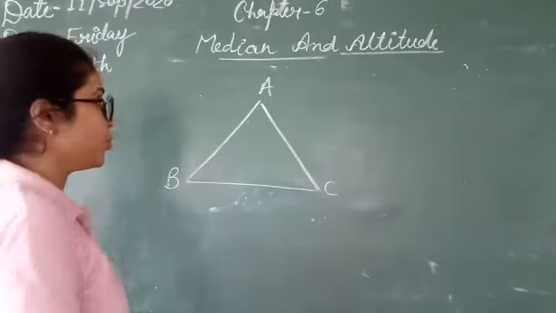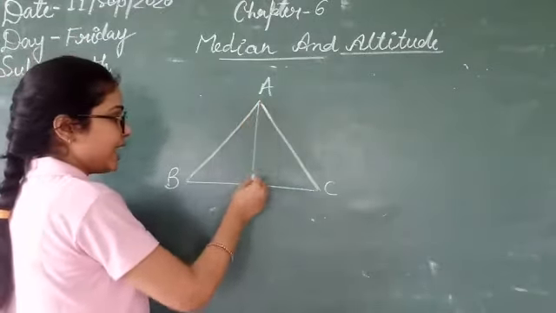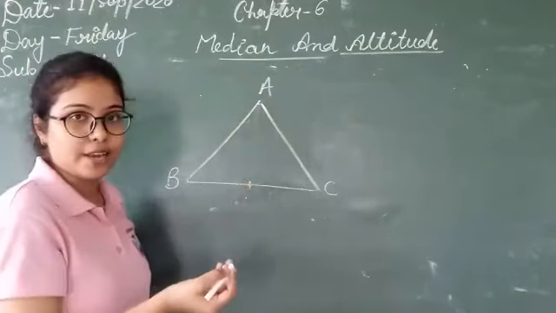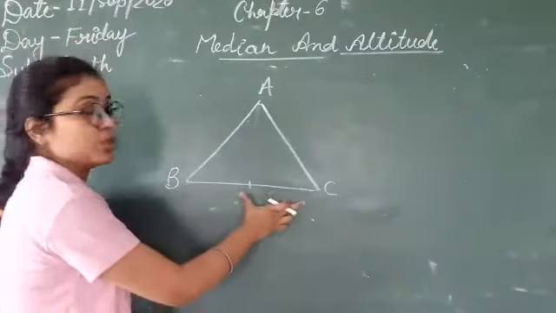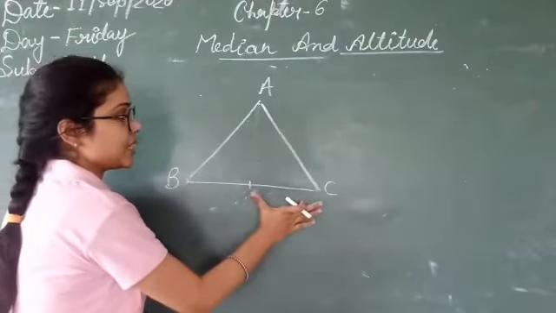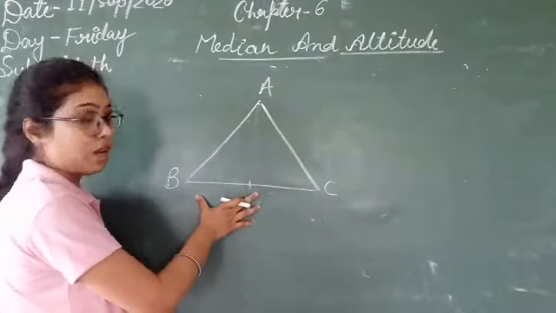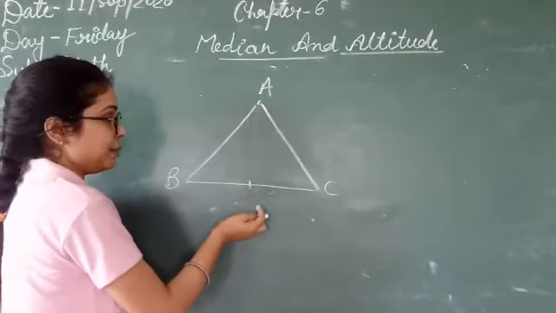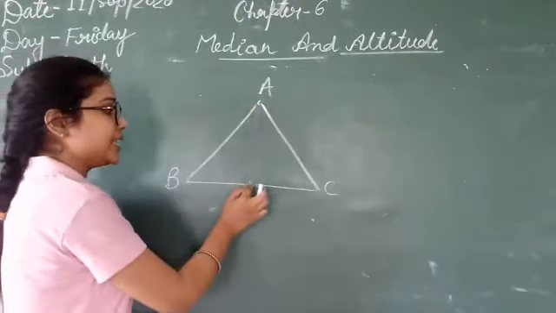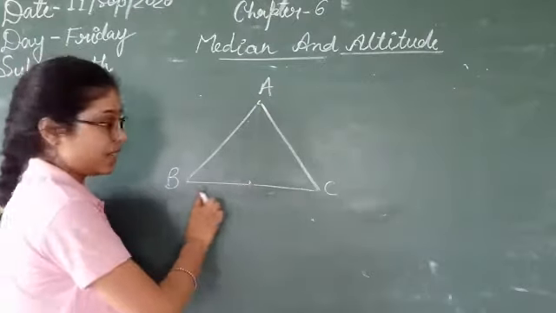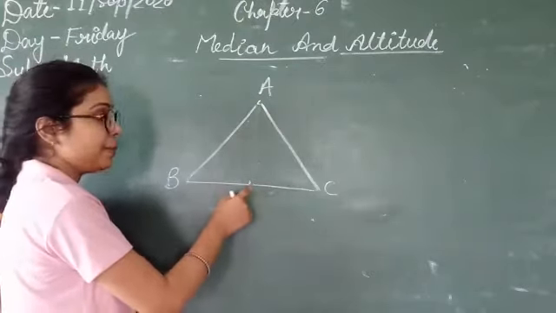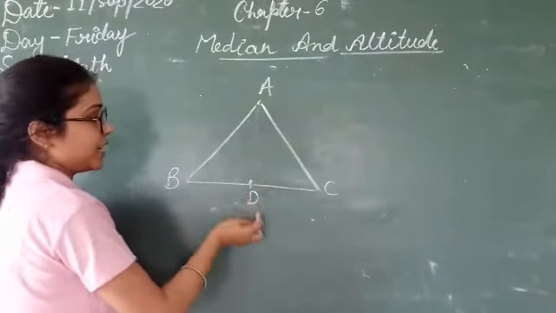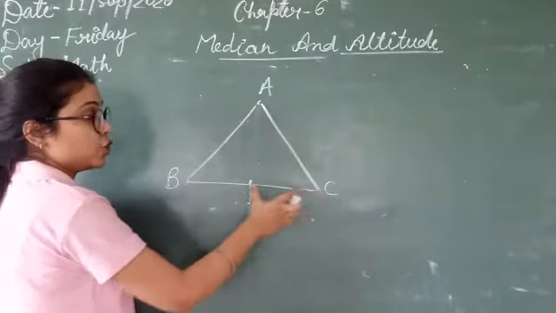But there is a condition. You don't have to join the line like this. You have to join the vertex with the midpoint of the opposite side. Like if BC is the opposite side of A, then you have to join the vertex A with the midpoint of BC. Midpoint means the point which is exactly between B and C. Suppose this is the point D and it is the midpoint of BC. That means this D is dividing this line into two equal parts.